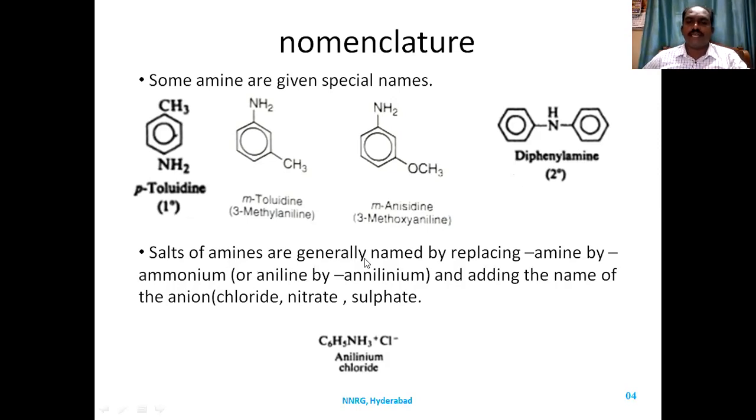Sometimes salts can also be given names. Salts of amines are generally named by replacing amine by ammonium ion. If NH4 positive is there, it is ammonium ion. Aniline becomes anilinium ion. And adding the name of the anion, because nitrogen is bearing positive charge, the salt name should be added as a suffix. So it is anilinium chloride, because aniline having 1 extra hydrogen gets a positive charge, and the chloride anion is there, anilinium chloride.